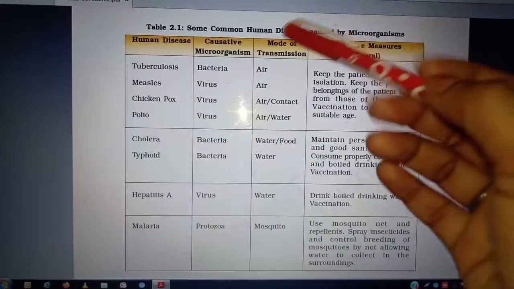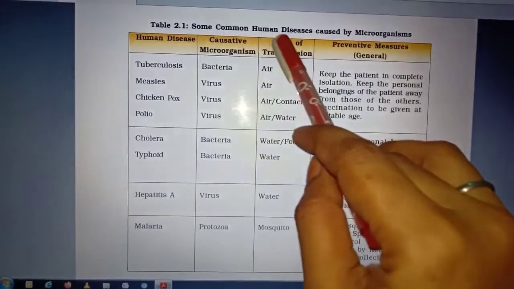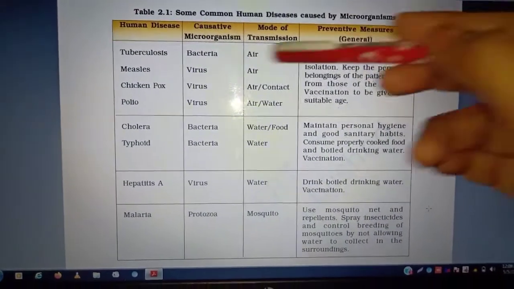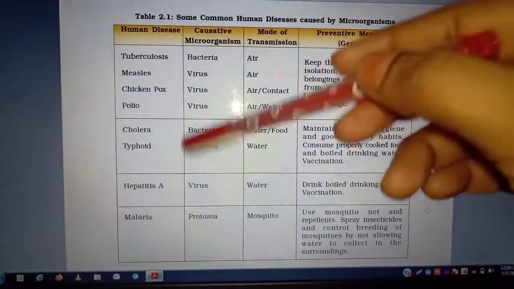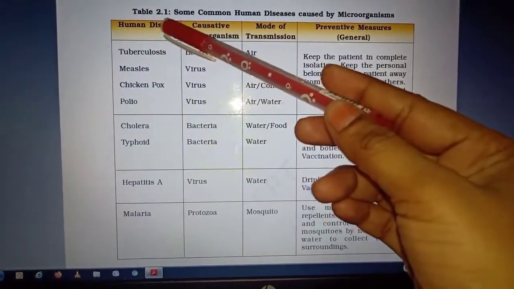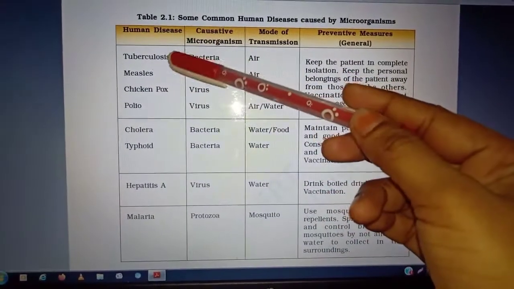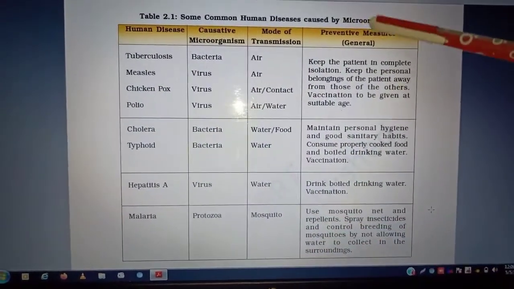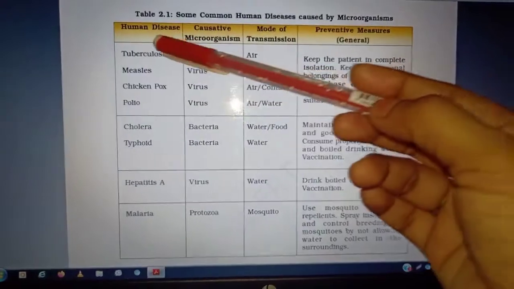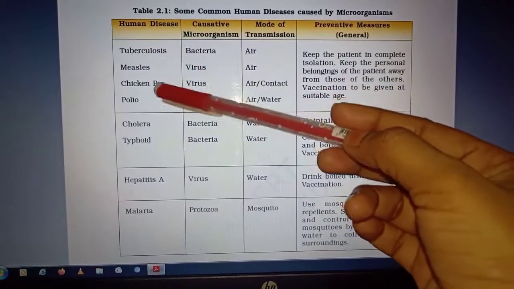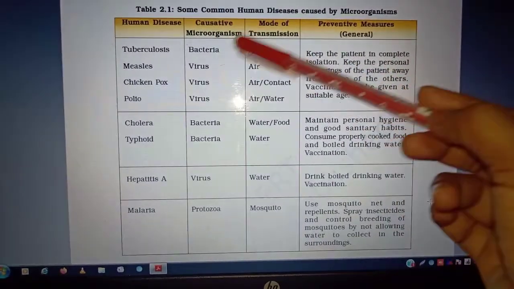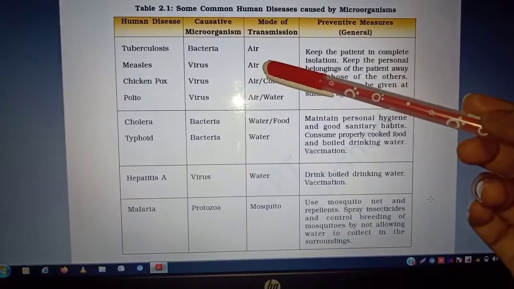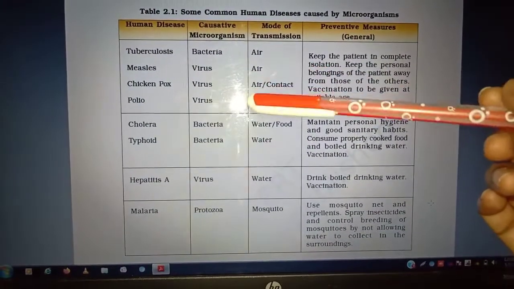Now in this video we will discuss some common human diseases caused by microorganisms. So let's get started. Here, as you can see, it is a table. The columns are human diseases, causative microorganisms, mode of transmission and preventive measures. Tuberculosis is a human disease. The causative microorganism is bacteria. It means tuberculosis is caused by bacteria and it is transmitted through the air.